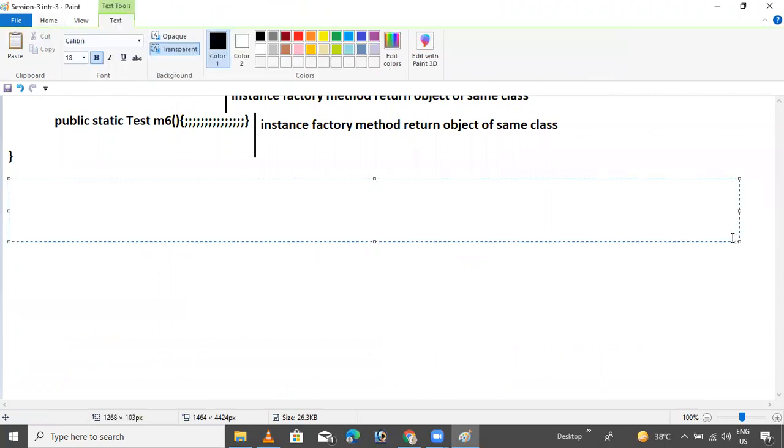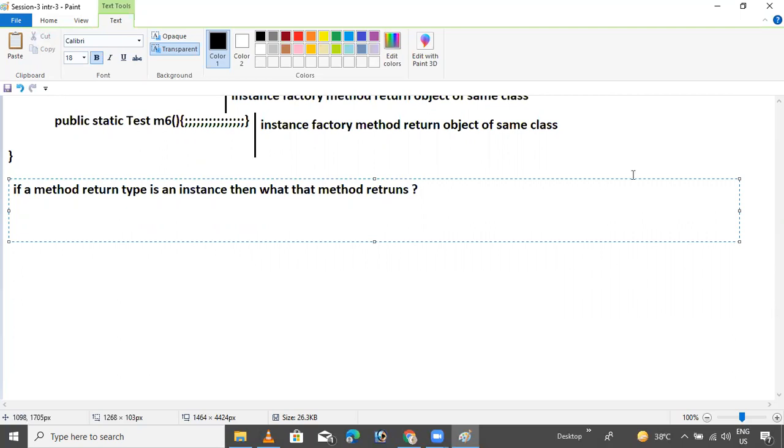So I have one question for you, a very important question. Try to give an answer. If a method's return type is an instance, then what does that method return?